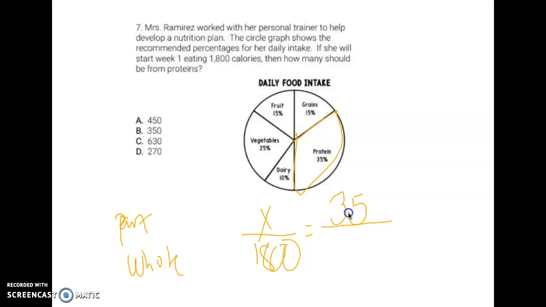And I know that she wants 35% to be proteins, and you know our percentages always go over 100. Now I can solve for my proportion however you want to do this. I automatically see 100 times 18 is 1,800, so I'm going to do 35 times 18 to get my answer.